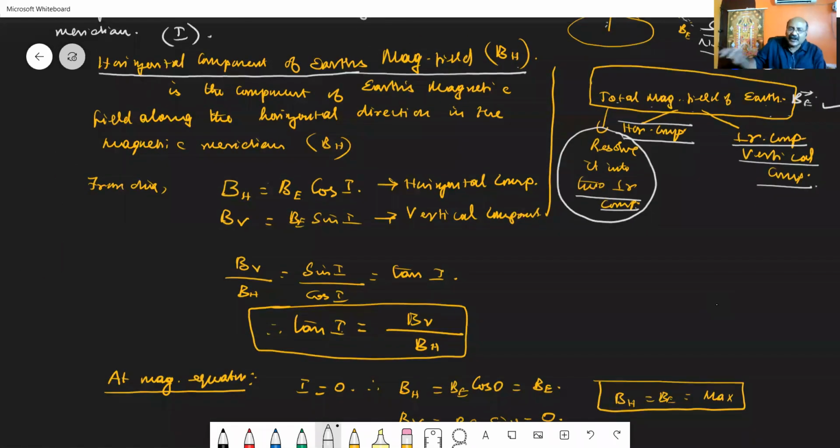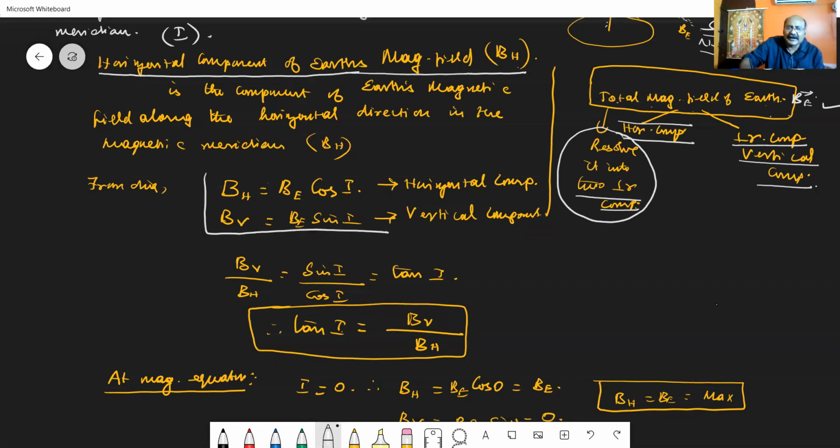So the horizontal component of the Earth's magnetic field is defined as the Earth's magnetic field along the horizontal direction of the magnetic meridian. From that given diagram, we have taken the two values.